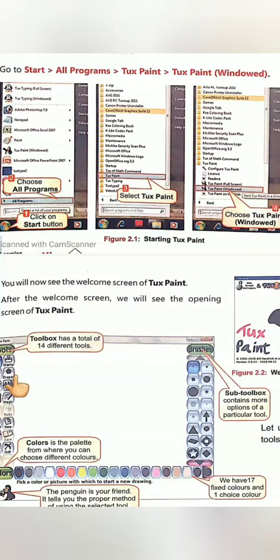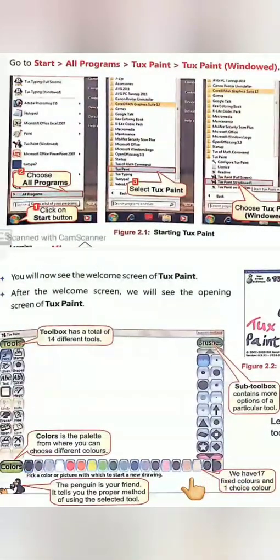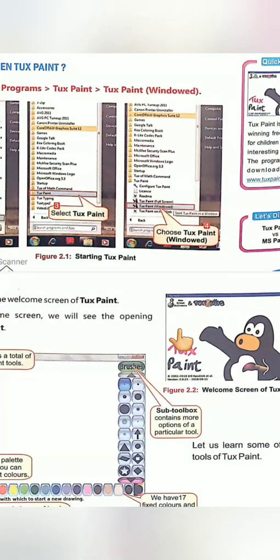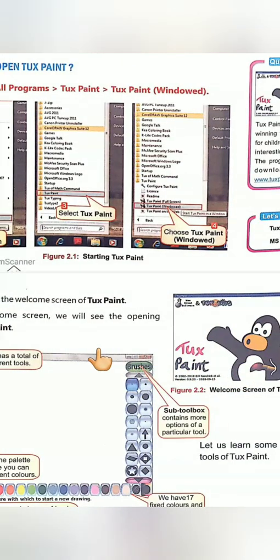If you select brush, then there are different shapes of brushes. Okay, students, this is the color palette and we have 17 colors. You can choose any color. This is Tux Paint.